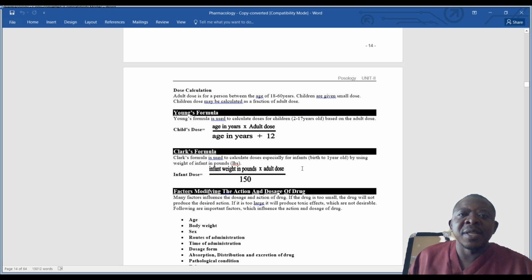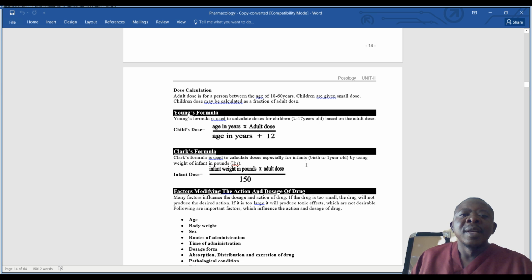So dose calculation. Adult dose is for a person between the age of about 18 to about 60 years. Then children are given smaller doses. Children's dose may be calculated as a fraction of adult doses. So for calculating children's doses, we have Young's formula and we have Clark's formula. Young's formula is used to calculate doses of children between 2 to 17 years old based on the adult dose. So how can you calculate a child's dose using Young's formula? Young's formula is applicable to 2 to about 17 years.